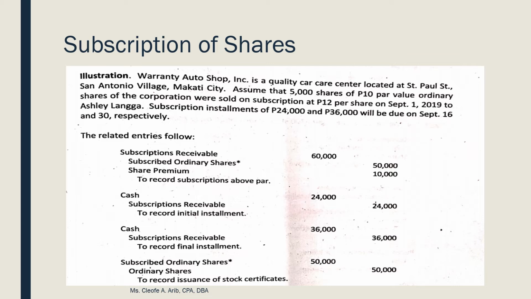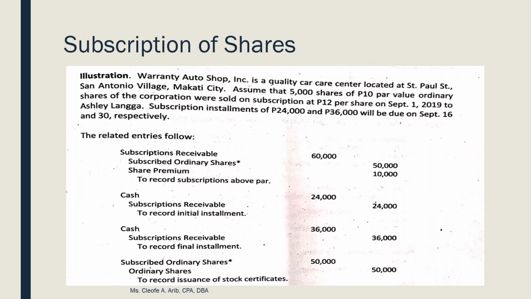So, again, instead of debiting cash, anong gagamitin natin? Subscription receivable. And how much is our subscription receivable? 60,000. Paano nakuha yung 60,000 ulit, ma'am? That's 5,000 shares multiplied by your subscription price of 12 pesos per share. So, using our calculator, 5,000 times 12 will give us 60,000.